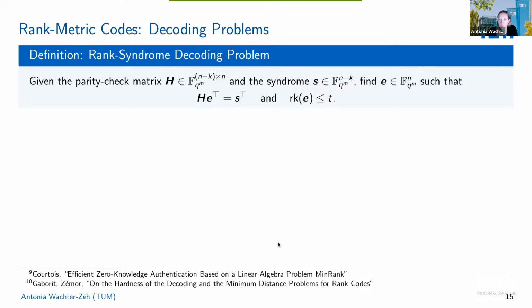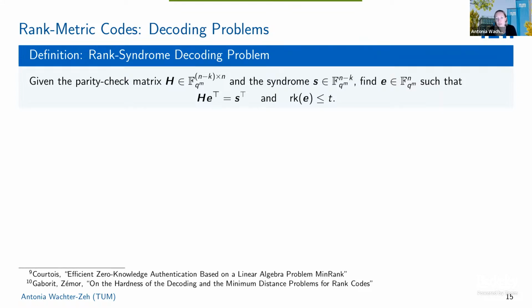Now, how is the problem defined in rank metric? Here the problem is that given the parity check matrix H of size n minus k by n and a syndrome s, we have to find an error vector e such that H times e is the syndrome and the rank of the error is upper bounded by t. So that's the classical syndrome decoding problem, just in the rank metric.